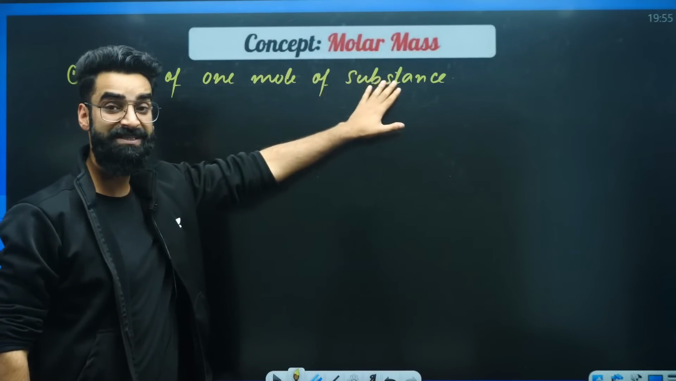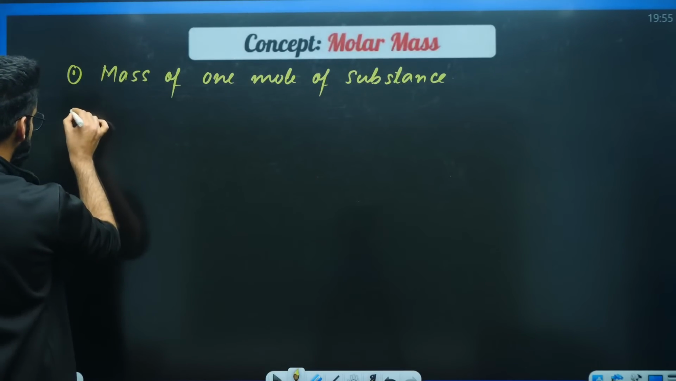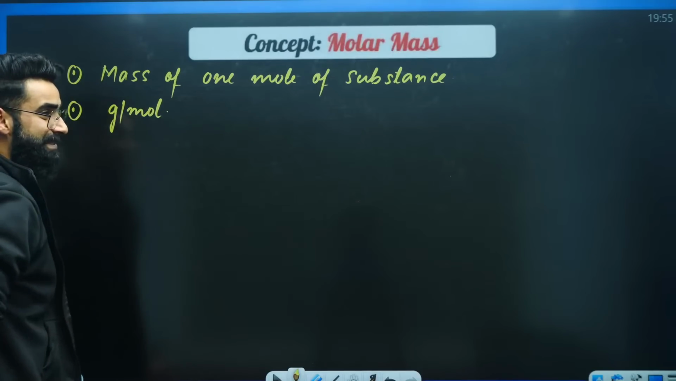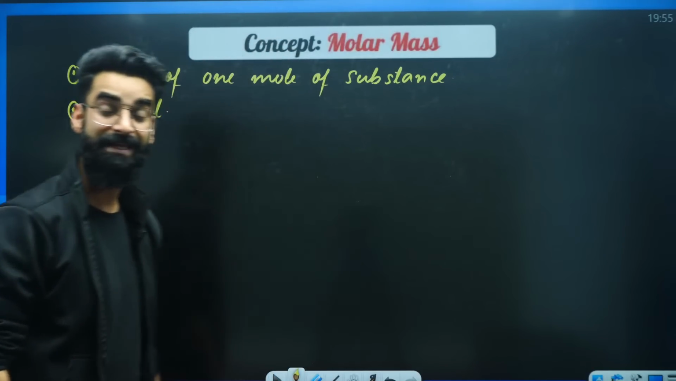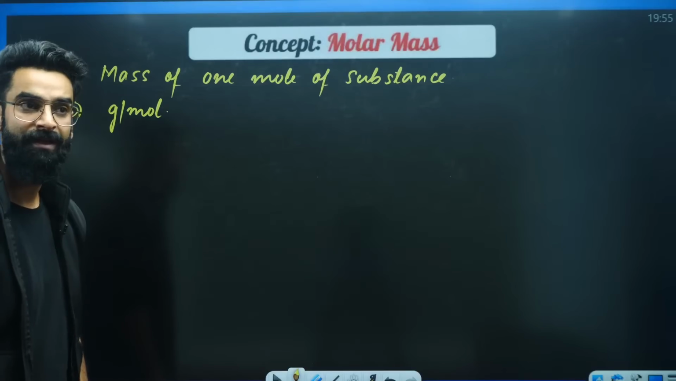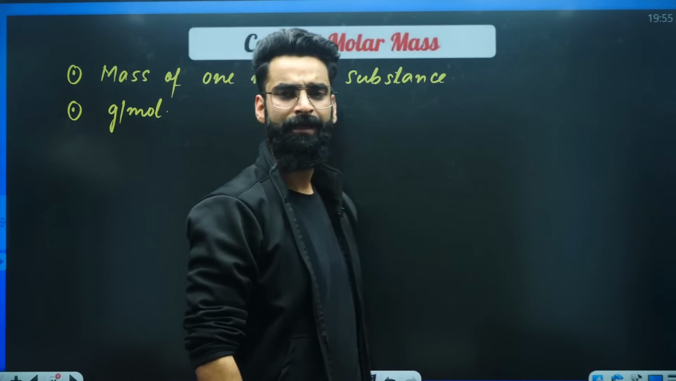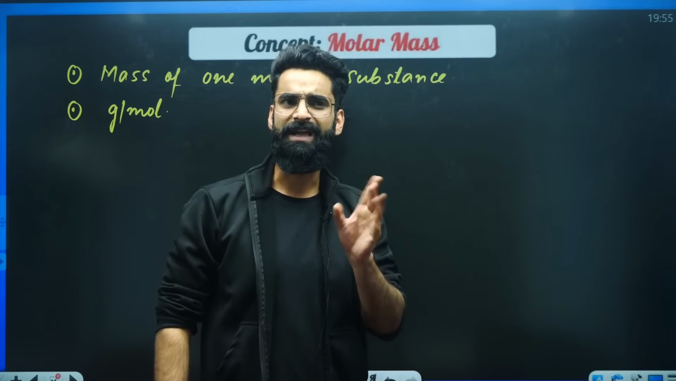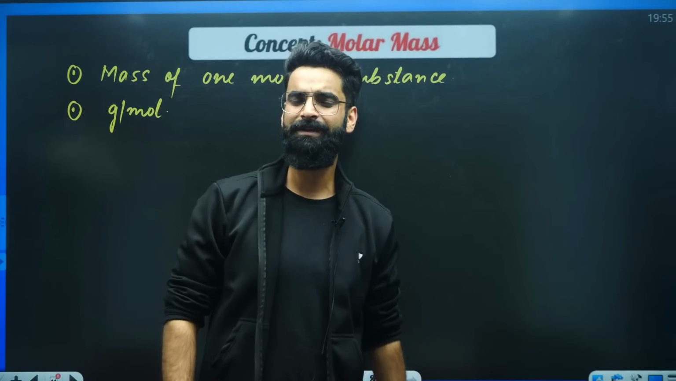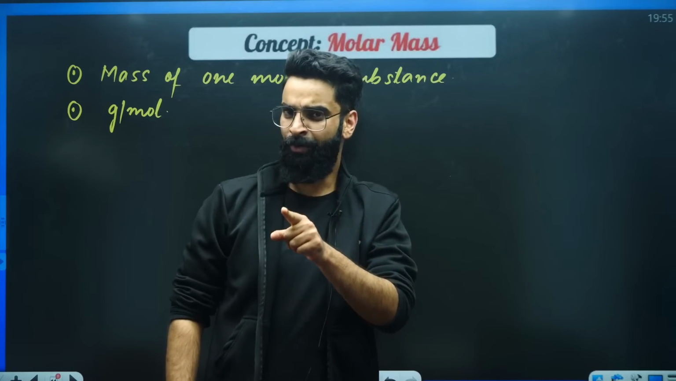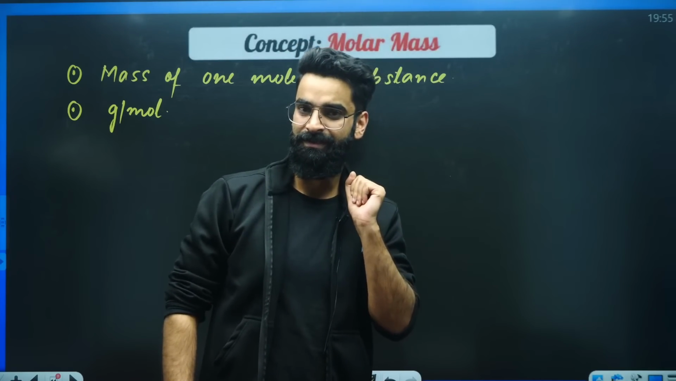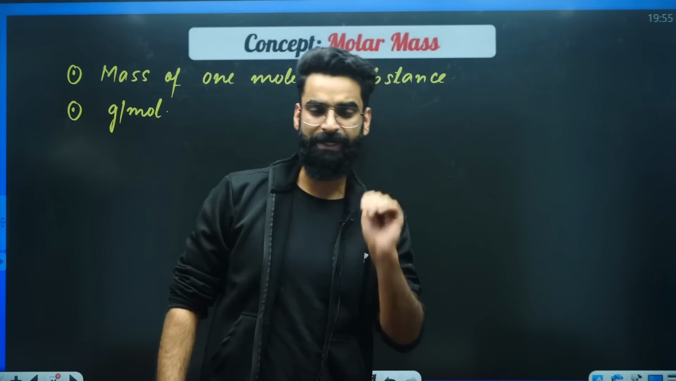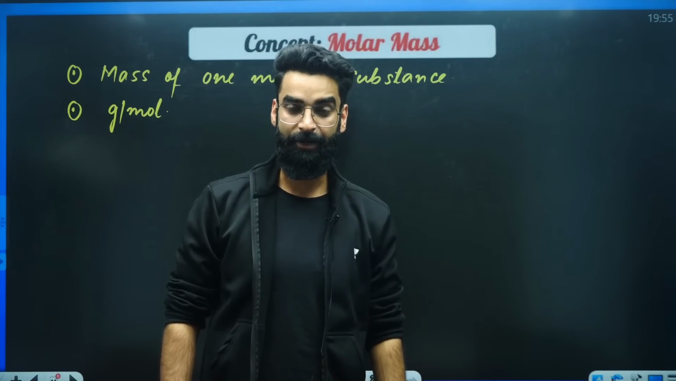Mass of 1 mole of any substance is what we call as molar mass of the substance. And let me tell you, molar mass is expressed in grams per mole. For example, if I write the term 12 grams per mole, what does that mean? That means 1 mole of the substance has got the mass of 12 grams. If I say 14 grams per mole, that means 1 mole of the substance has got the mass of 14 grams. I hope you're getting it.